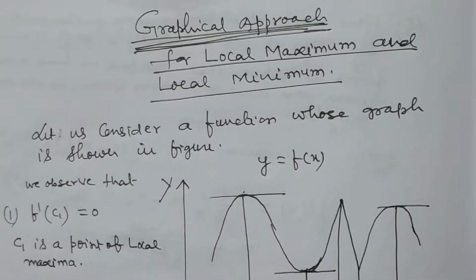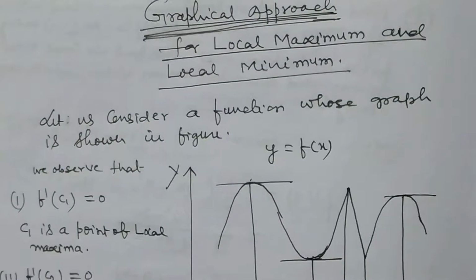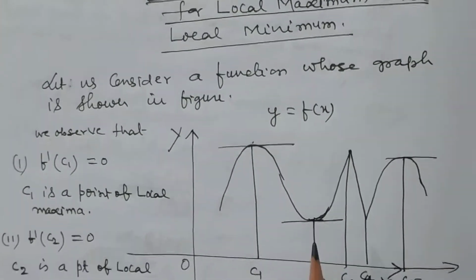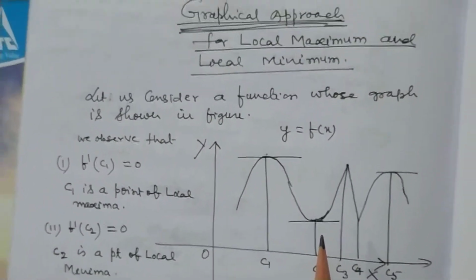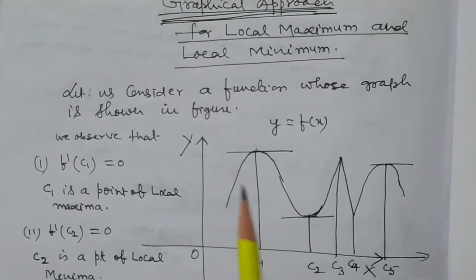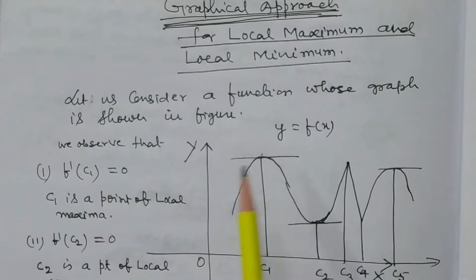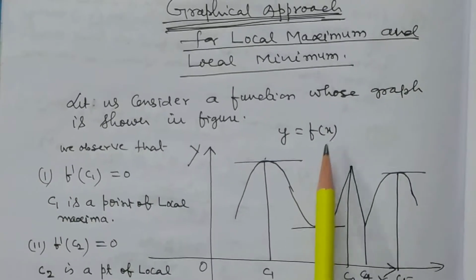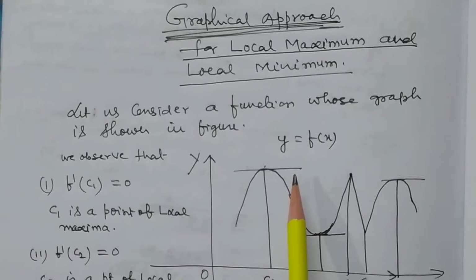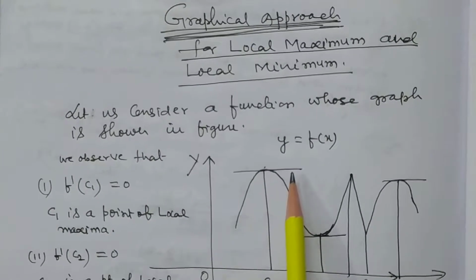Now, I want to discuss the graphical approach of local maxima and local minimum. Consider the function y is equal to f(x). If we find dy by dx, let us consider a function whose graph is shown in the figure. We observe that we take dy by dx of f(x) and put it 0 to find the points of maximum and minimum. Now what do you observe?